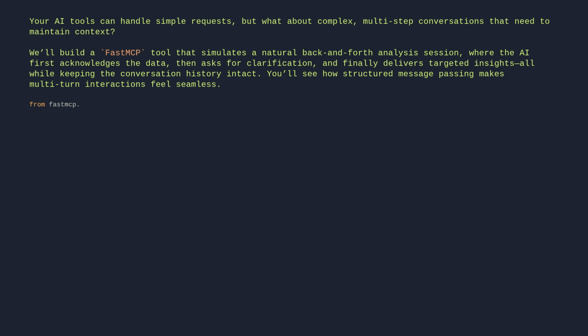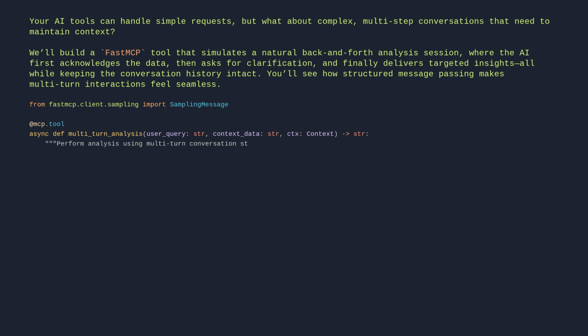From fastmcp.client.sampling import SamplingMessage. @mcp.tool async def multi_turn_analysis(user_query, ctx: Context): Perform analysis using multi-turn conversation structure. messages = [SamplingMessage(role="user", content=f"I have this data: {context_data}"), SamplingMessage(role="assistant", content="I can see your data.